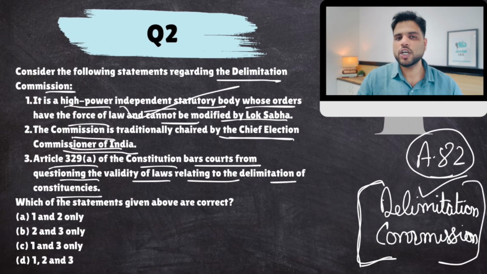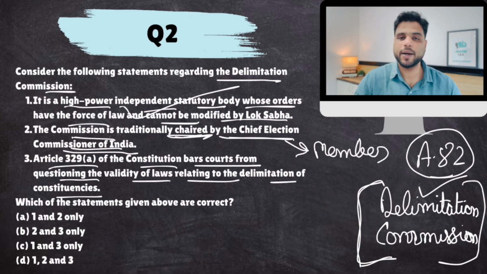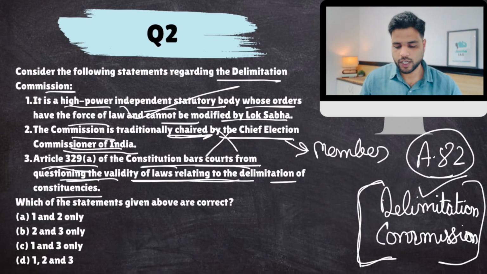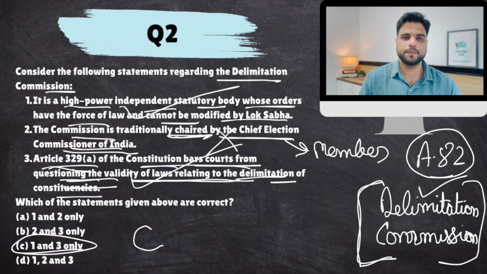CEC is not the chairman of the Delimitation Commission, though he's a member. The chairman is a retired Supreme Court judge. So this is false. Article 329A of the Constitution bars courts from questioning the validity of laws relating to delimitation. Absolutely correct. Courts cannot interfere in this delimitation exercise. So the answer would come out to be C.